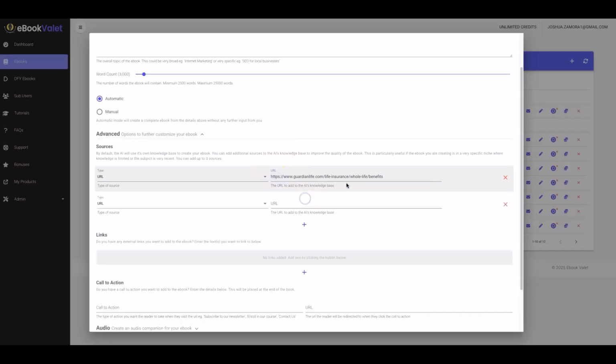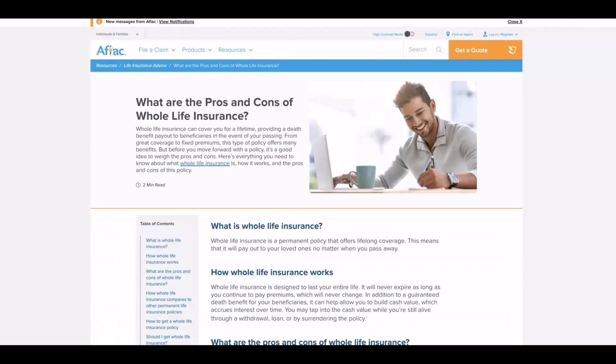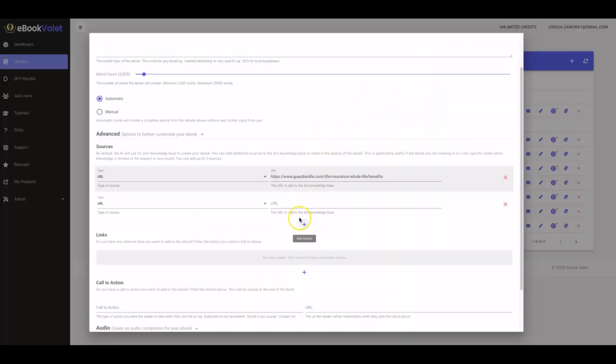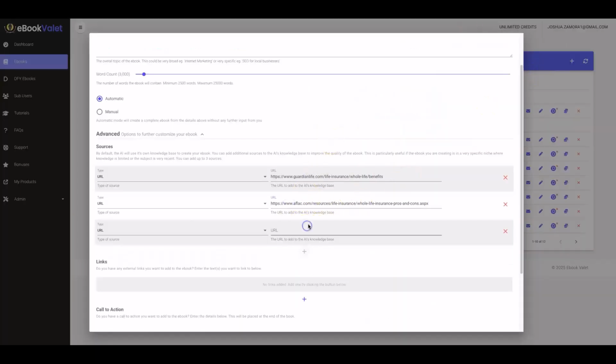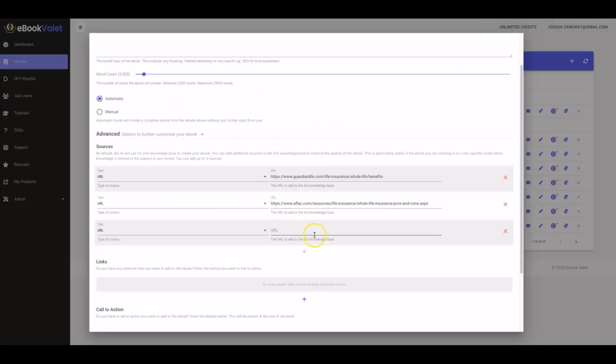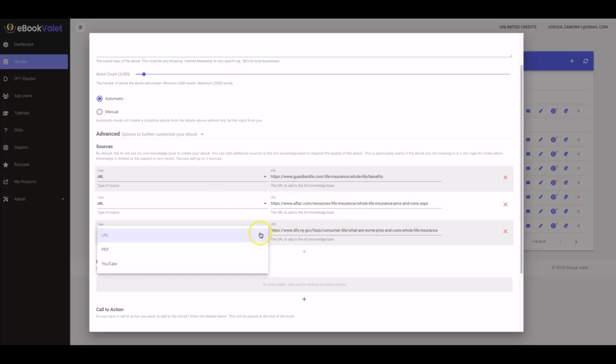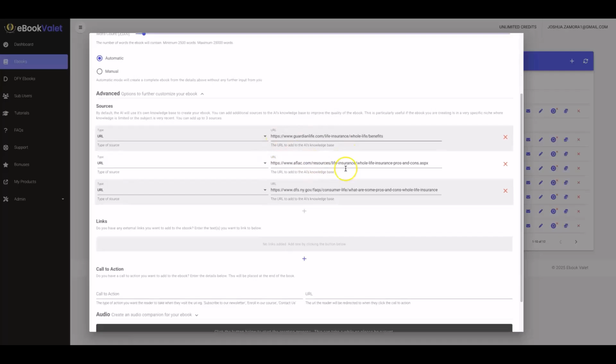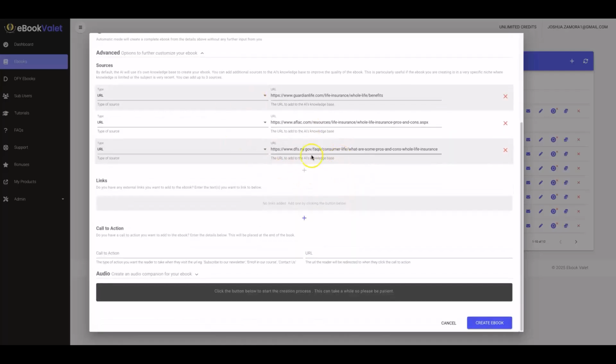Here I have a few URLs that talk a lot about whole life insurance and cover a lot of great information on it, so I'm going to go ahead and use those. You'll be able to use up to 3 different URLs, and you can mix and match. If you have one blog post, one YouTube video, one forum thread, you can do that and mix and match whatever you're using to customize your ebook. You can see here we have URL, PDF, and YouTube options. This gives you a bit more guidance of what you want covered in your ebook, and you'll be able to add up to 3. Again, this is one of our upgrade options.